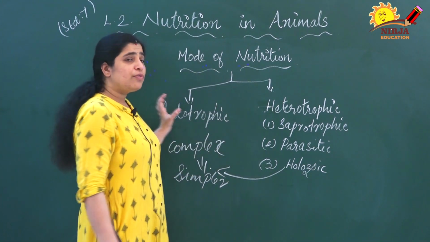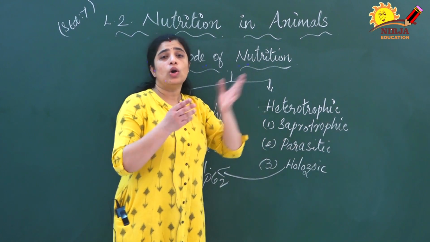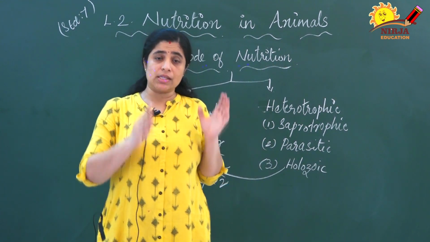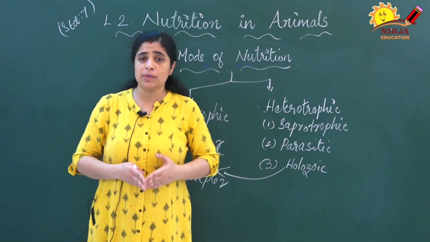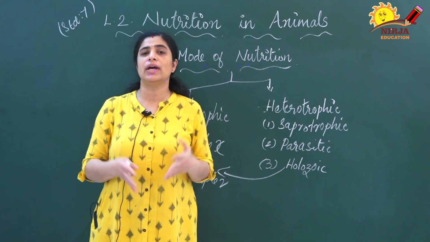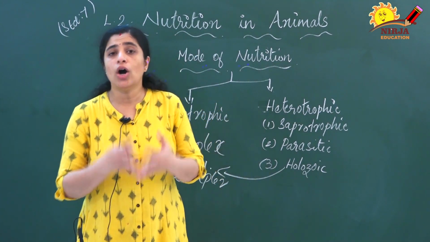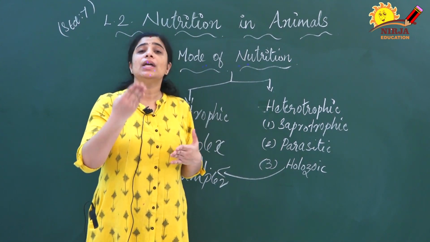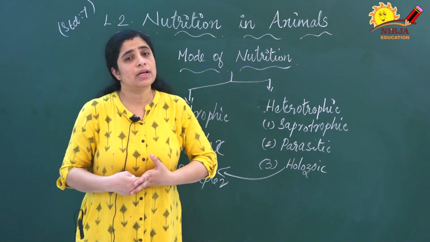So, this type of nutrition is known as holozoic nutrition. In holozoic nutrition, we take in complex substances, and after that they should be converted into simpler substances. You know that the nutrients containing carbohydrates, proteins and everything are complex substances. With the help of enzymes, they should be converted into simpler substances.